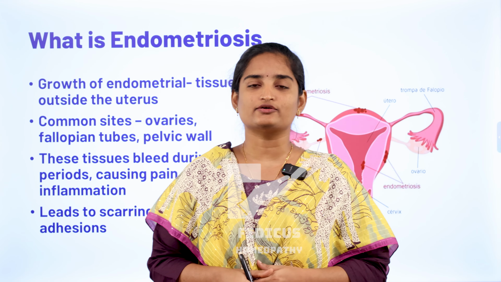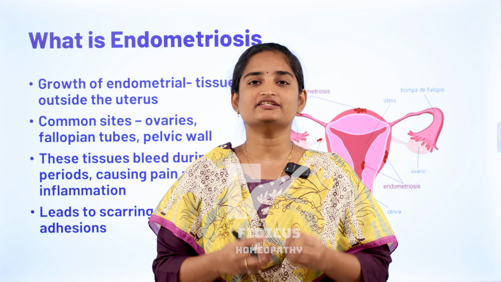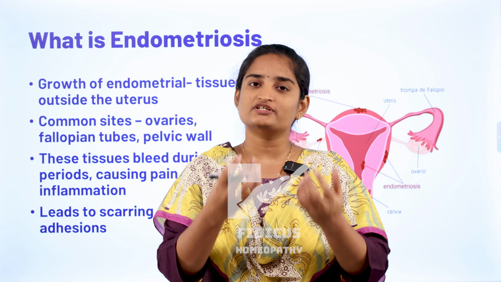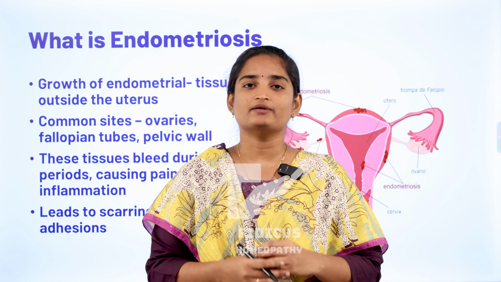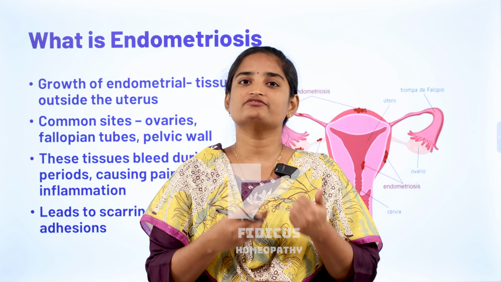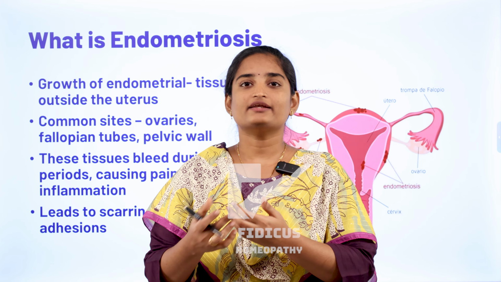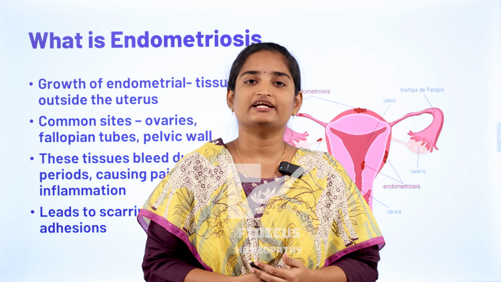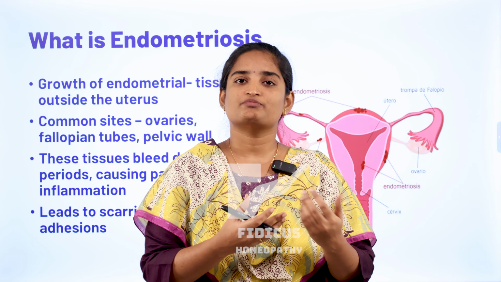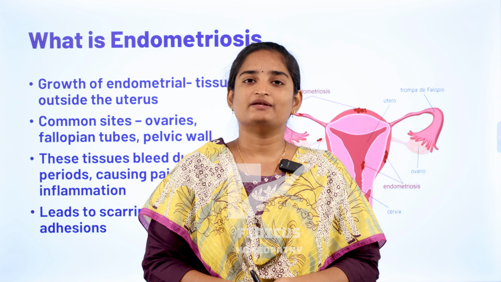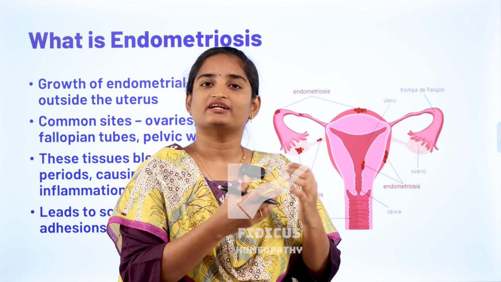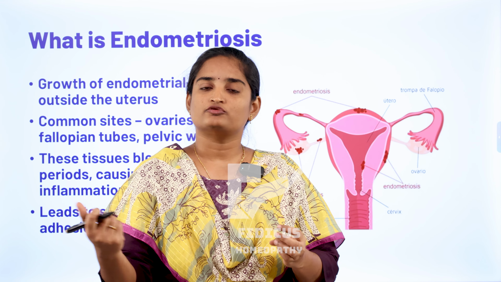Today we are going to discuss endometriosis. What is endometriosis? Endometriosis is the condition in which the inner lining of the uterus, called the endometrium, grows outside the uterus. Extra growth of endometrium usually occurs in sites like the ovaries, fallopian tubes, urinary bladder or other pelvic structures. This we call endometriosis. Unlike the inner lining of the uterus, this tissue also responds to hormonal changes that occur in the female body. Usually during a normal menstrual cycle, the shedding of the inner lining of the endometrium goes out through the vagina.